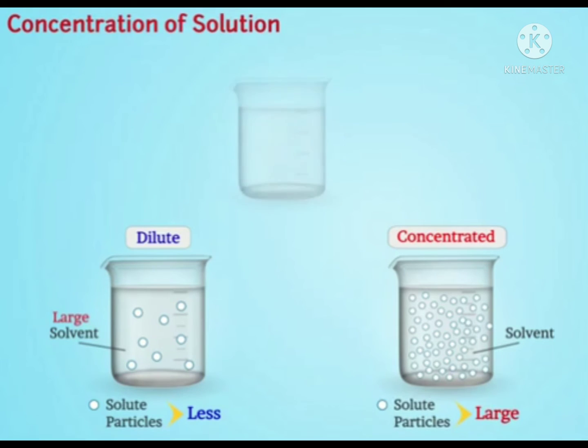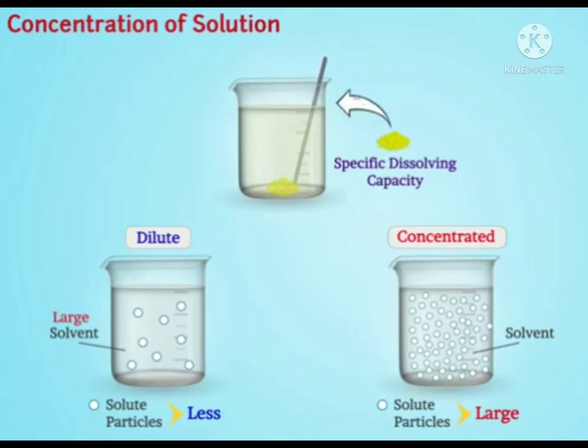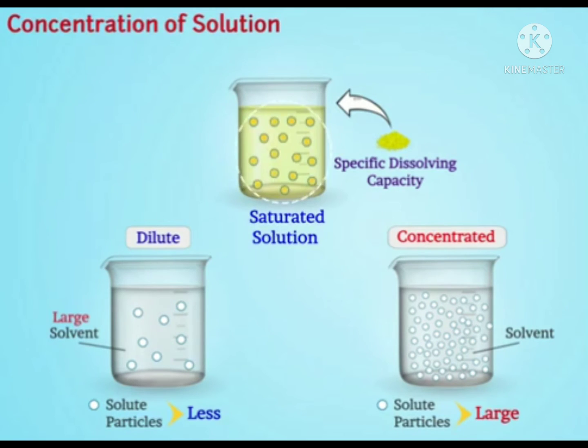Also, each solution has a specific dissolving capacity of solute. Hence, when a solution dissolves solute to its dissolving capacity, then it is known as a saturated solution. Amount of solute present in a saturated solution is called its solubility.